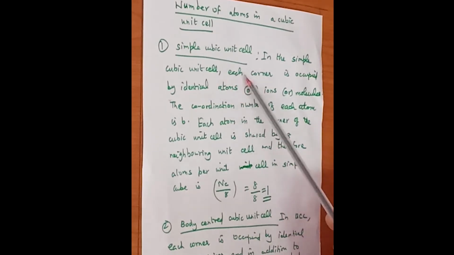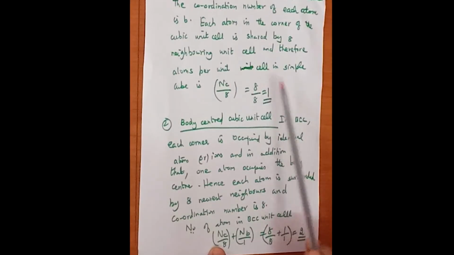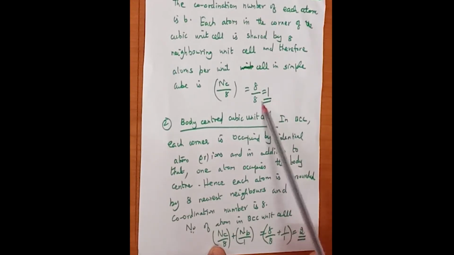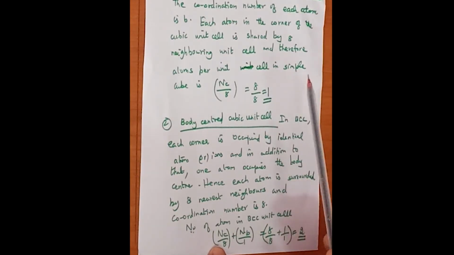So in a simple cubic unit cell, each corner is occupied by identical atoms or ions or molecules, where the coordination number of each atom is 6. Each atom in the corner of the cubic unit cell is shared by 8 neighboring unit cells, and so the number of atoms present in the simple cube per unit cell is 8 by 8, which is equal to 1. So it is an important one-word answer: number of atoms present in the unit cell of the simple cube is 1.